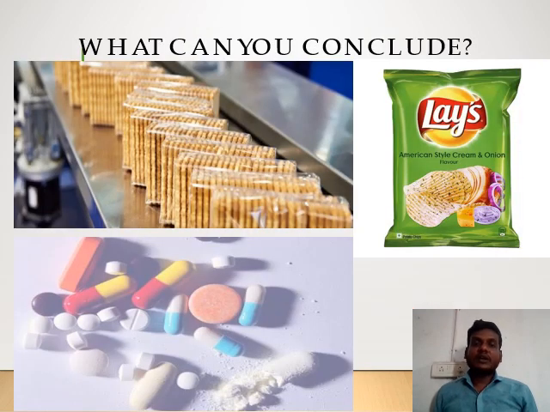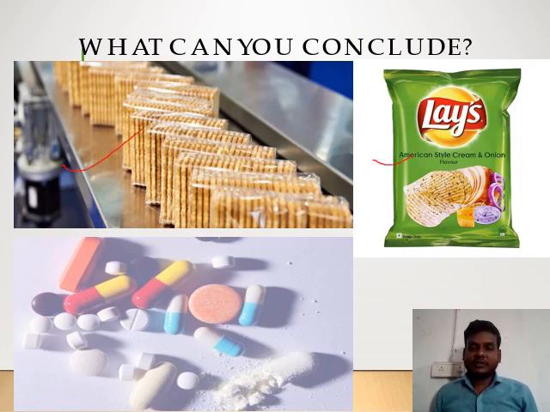Okay, what can you conclude? For which purposes do we use nitrogen? I am giving you some pictures; you can identify them. Yes, this is packaging.